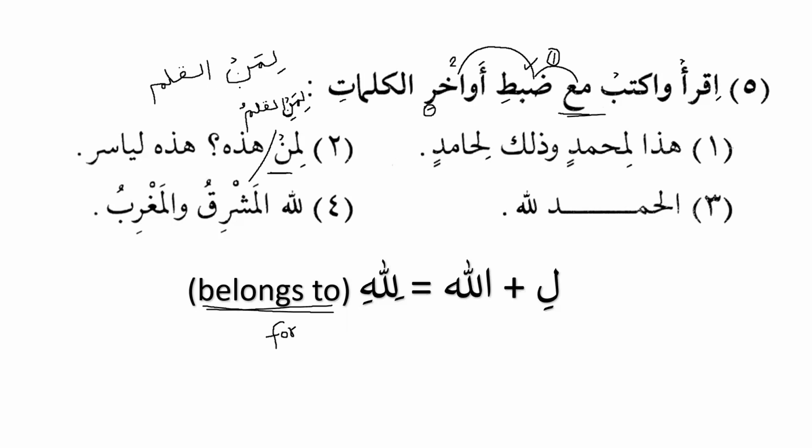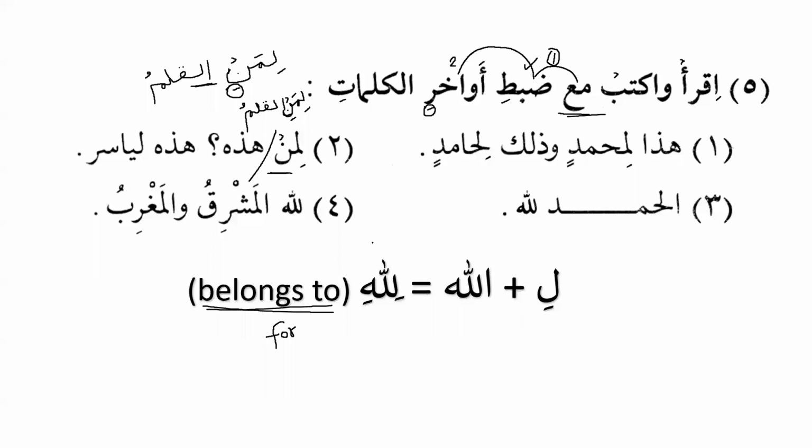So we say limanil qalamu, limanil qalamu, limanil mulku al yawm, limanil qalamu. So if you try to relate it, like when you're reciting the Quran, inshallah, it will be easier. So now you can see over here that when we have al with that, then again we have to connect it with kasra.